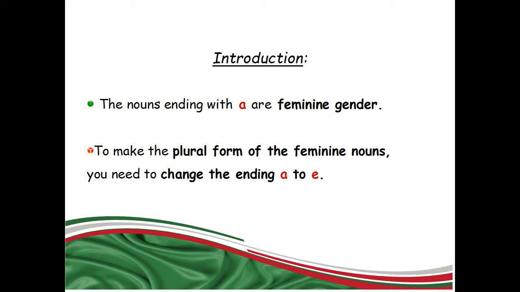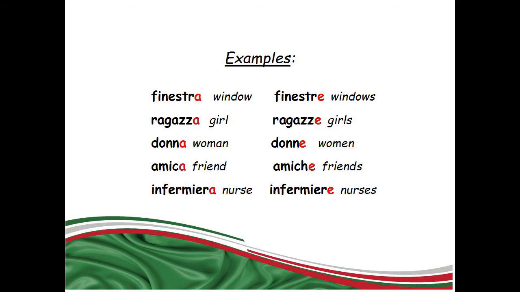The nouns ending in A are feminine gender. To make the plural form of feminine nouns, you need to change the ending A to E. For example, finestra, finestre,